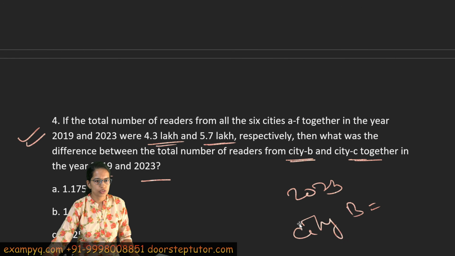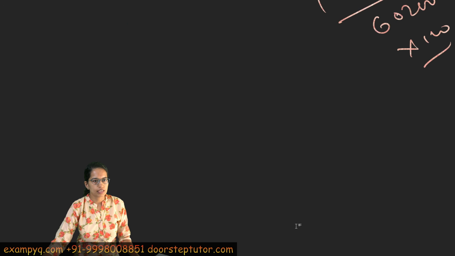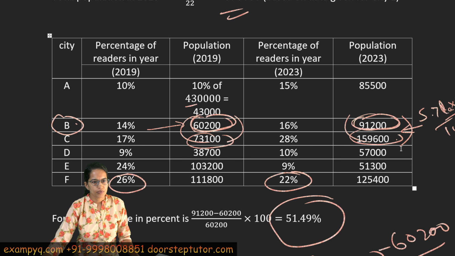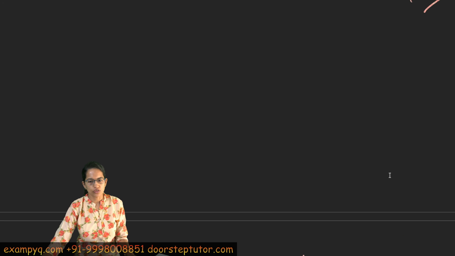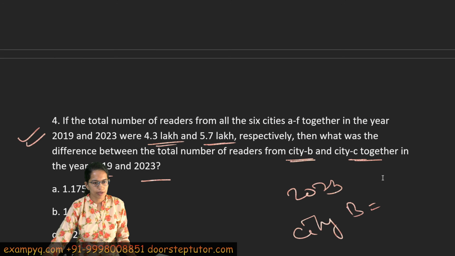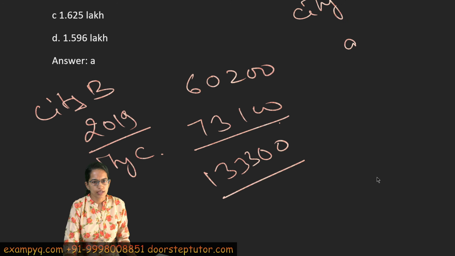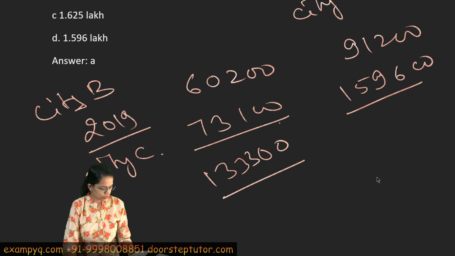And for city B, what was the population for 2023? I would have to check it again. Okay, so B and C, the values are here. So it is 91200 and 159600. Coming back here, the values are 91200 and 159600. So it gives me a total of how much?